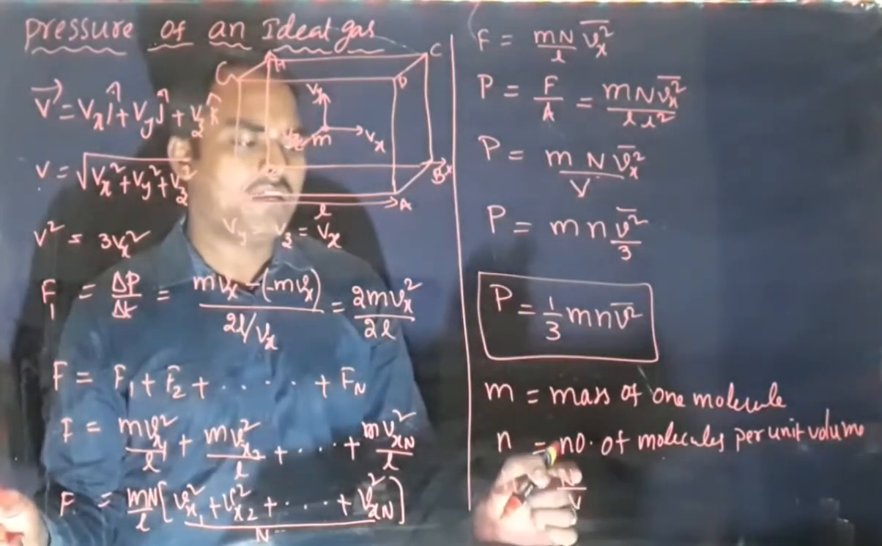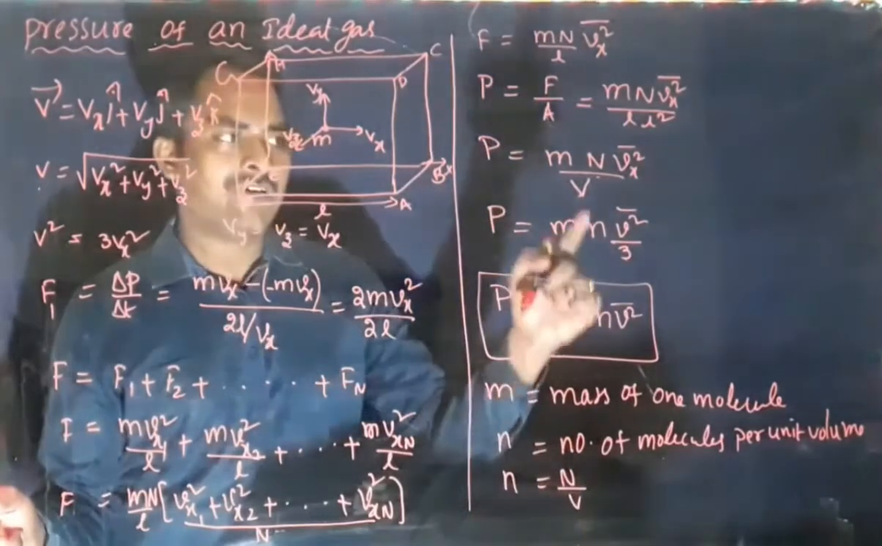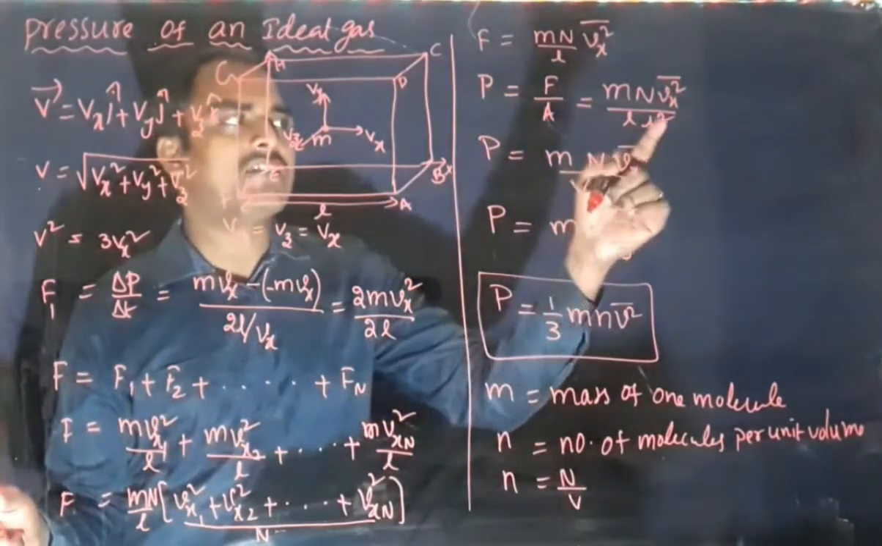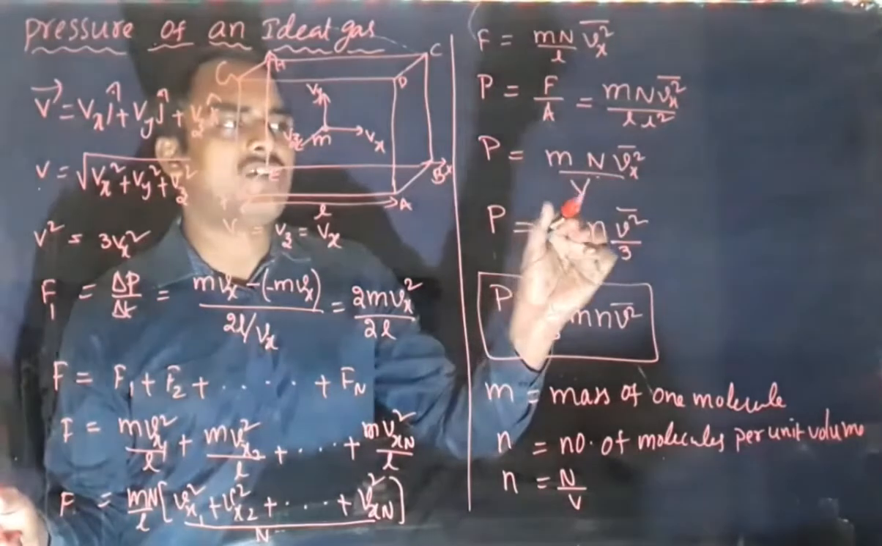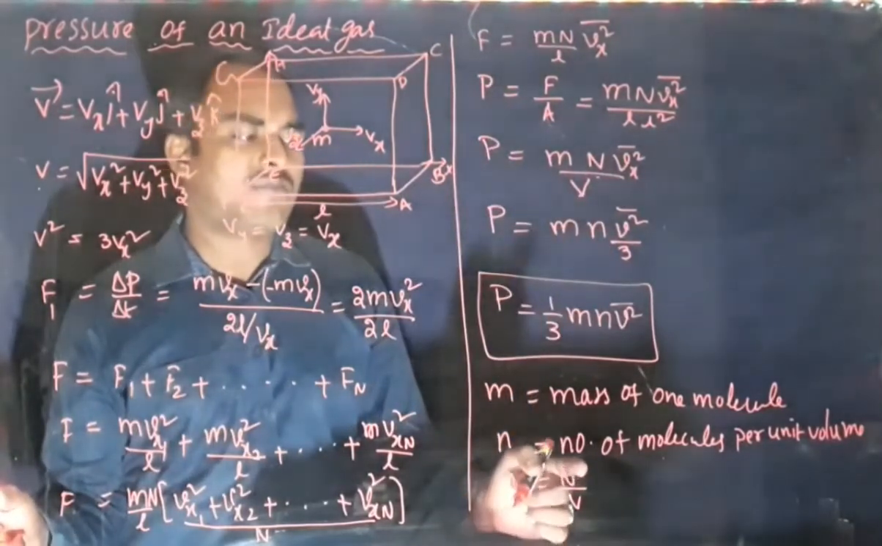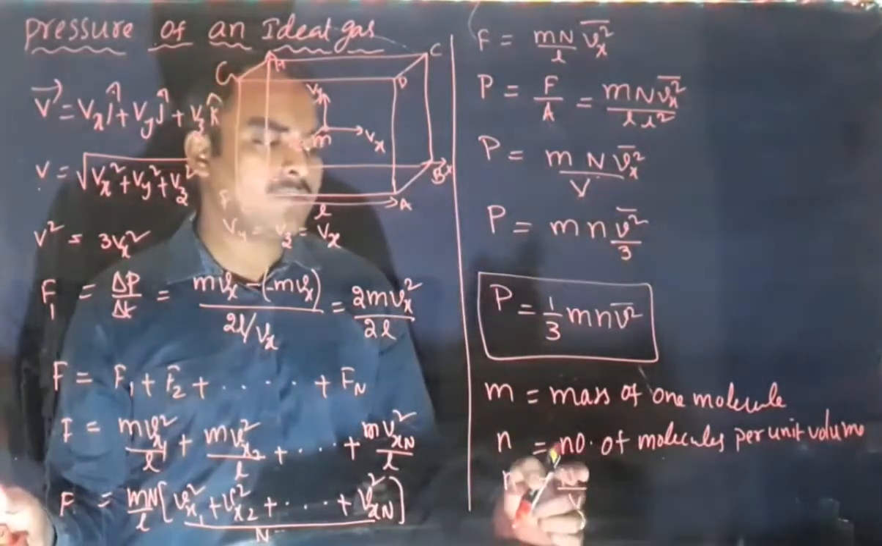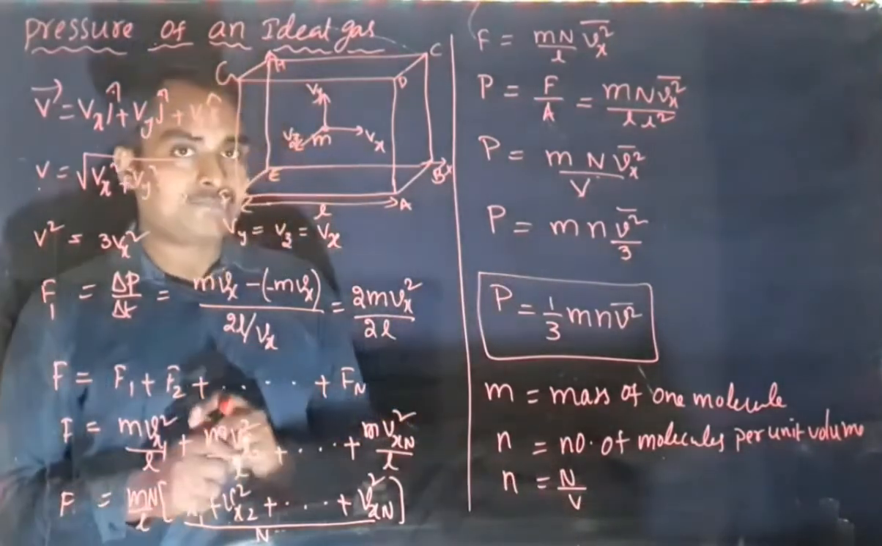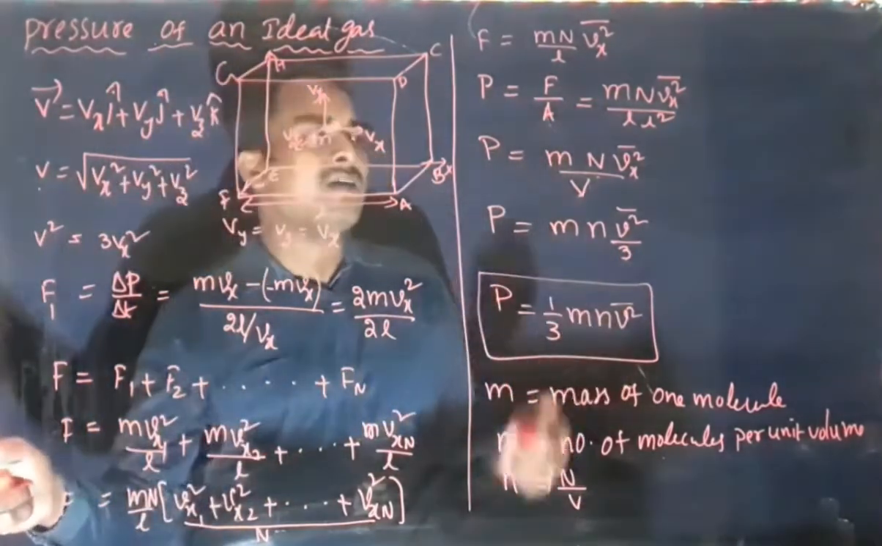V is the volume. This V we wrote as L into L into L, L cube, and L cube is written as V. This V is the volume. That's why we wrote it as number of molecules per unit volume. That is small n.